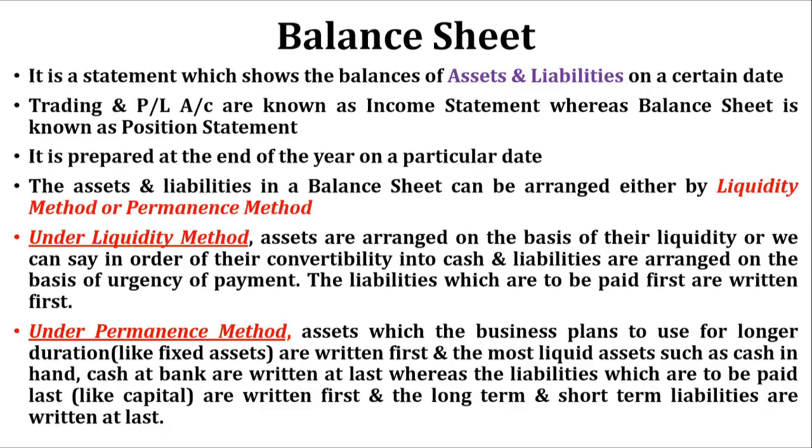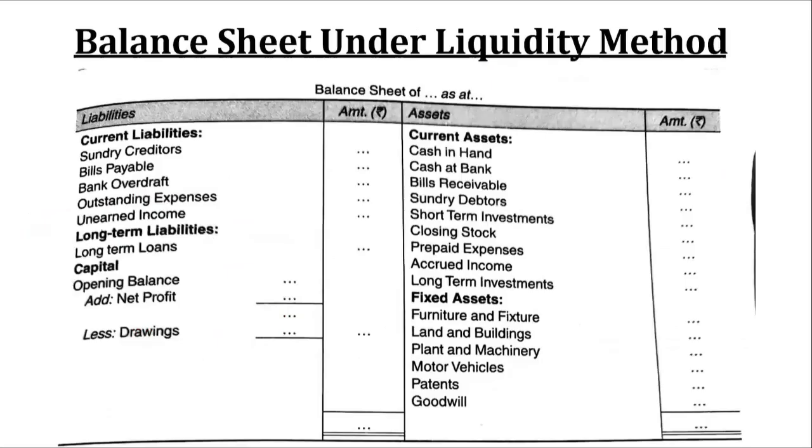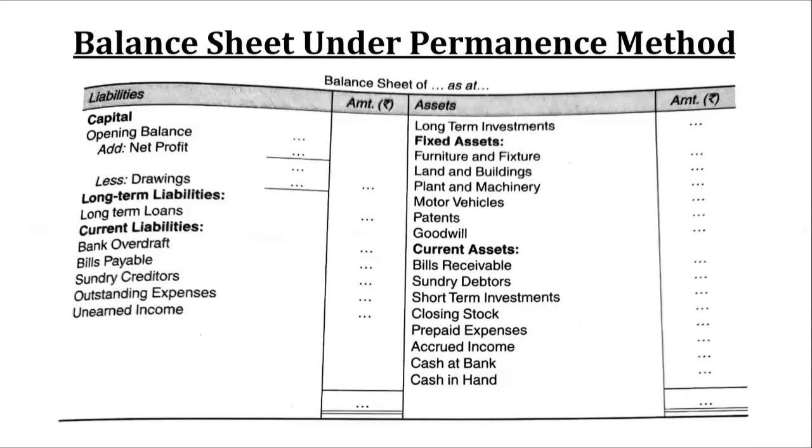Okay, so let us have a look at the format. This is how balance sheet under liquidity method looks like. Okay, if you can see current assets, then fixed assets, your current liabilities, then long-term liabilities, and then capital. Capital, as we know, is paid last because capital belongs to the owner. So that's why capital appears at the end under liquidity method.